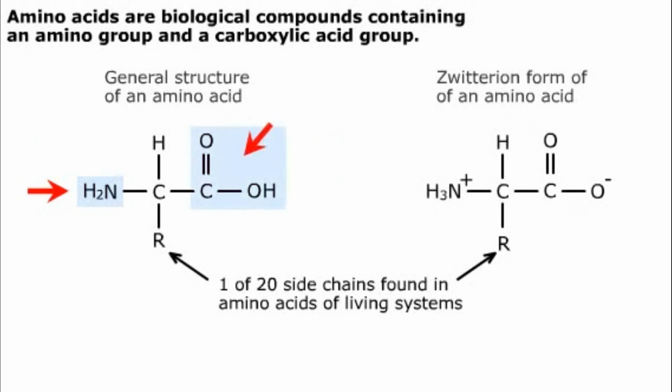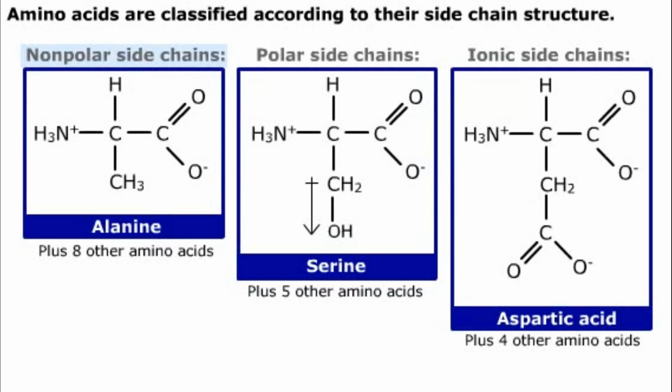Let's look more closely at 2 groups of biologically important compounds, amino acids and nucleotides, whose structures include the nitrogen-containing functional groups. Amino acids contain an amine functional group and a carboxylic acid group. Under most biological conditions, amino acids exist as zwitterions. It's helpful to classify amino acids according to their side chain structure. Some amino acids have a nonpolar side chain.